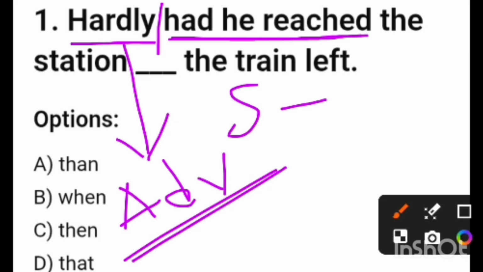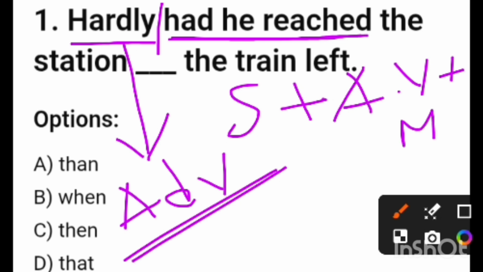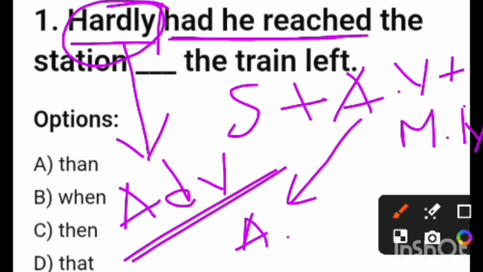Actually, subject plus auxiliary verb then main verb is the assertive structure. But as we have used hardly before, we have to use the auxiliary verb first, and after that we write the subject. This is called inverted form, and mind it, it is not the interrogative structure, it is an assertive structure.